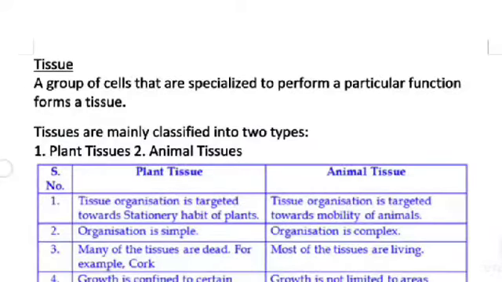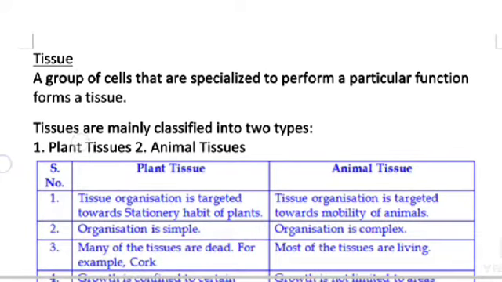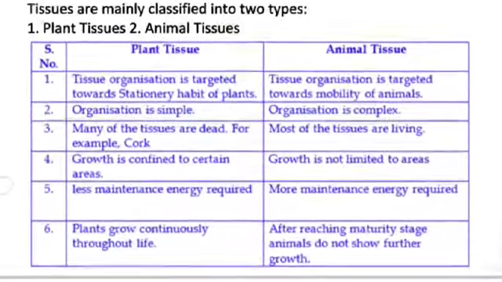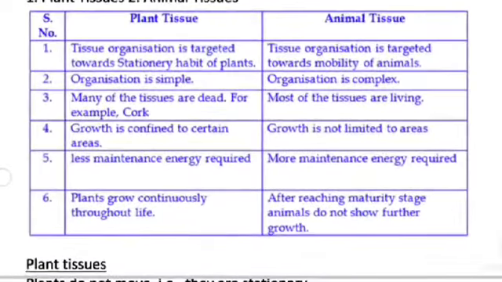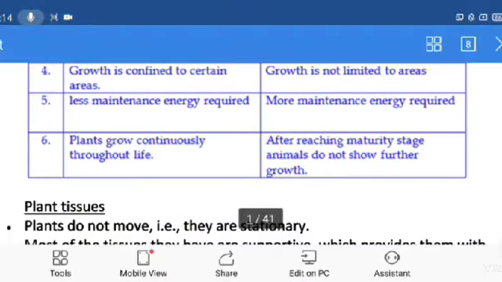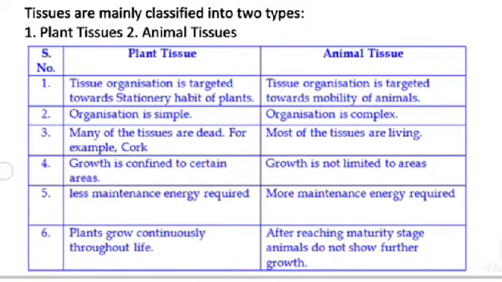Tissue: a group of cells that are specialized to perform a particular function forms a tissue. Tissues are mainly classified into two types: plant tissues and animal tissues. Plant tissues: tissue organization is targeted toward the stationary habit of plants. Animal tissue: tissue organization is targeted towards the mobility of animals.